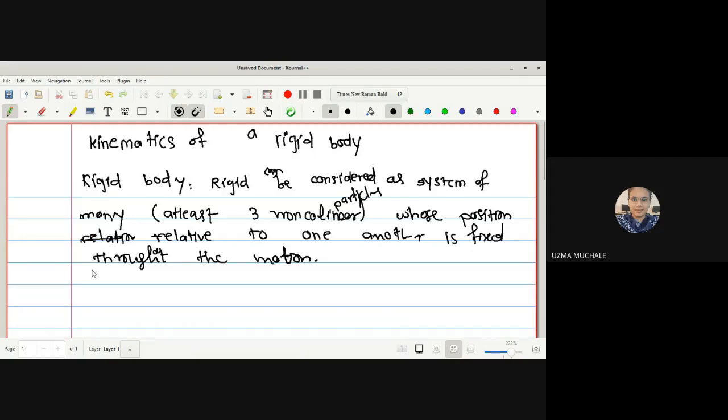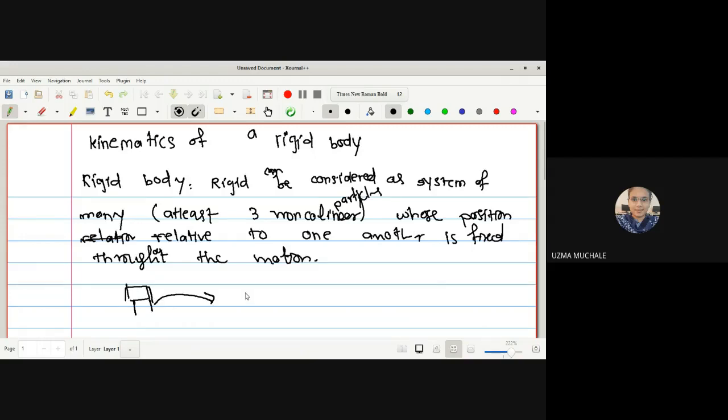Now, suppose you want to move a bench. After moving that bench completely to some other place, you can see that there will not be any internal disturbance. The whole body is displaced to some other position, but there are no internal changes. Suppose you have any two points on a table.